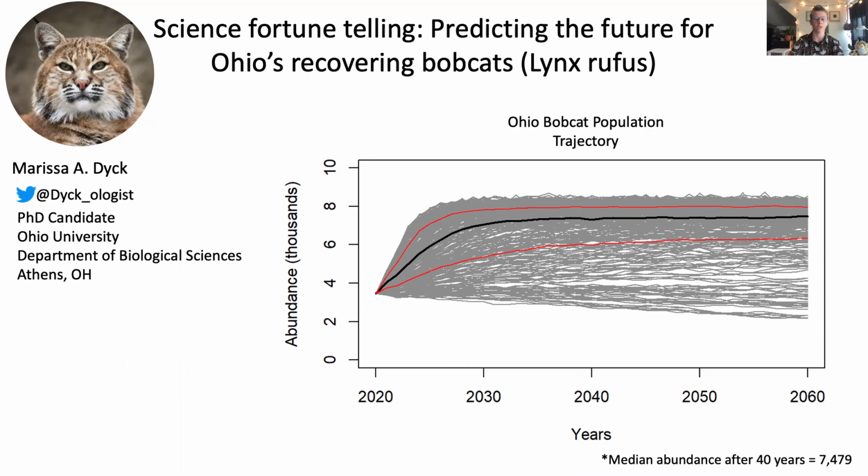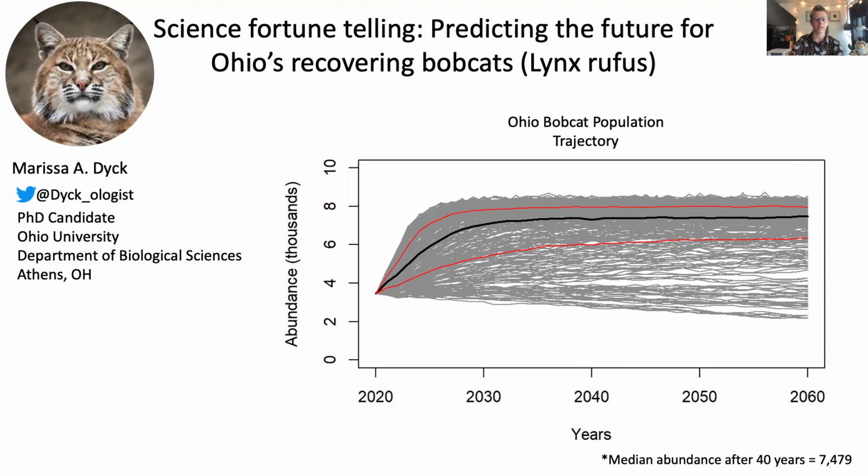When I began my research, there was little to no data on the Ohio bobcat population, and basic information on their demographics, such as reproductive rates and age and sex-specific survival rates, were unknown. The goal of my project was to obtain estimates of demographic parameters for bobcats in Ohio and incorporate them into a population viability analysis to predict the trajectory of the Ohio bobcat population.